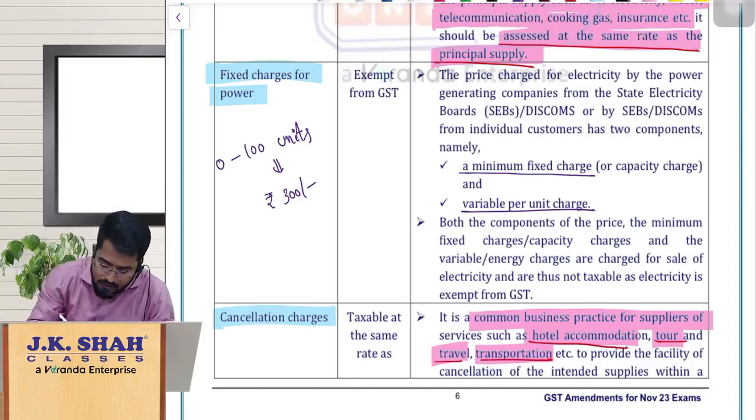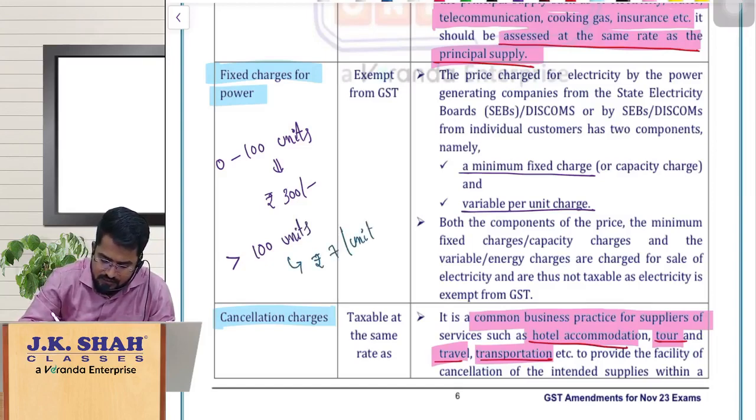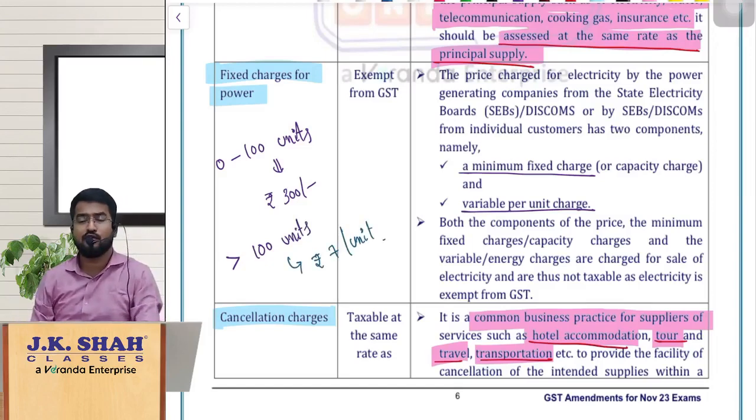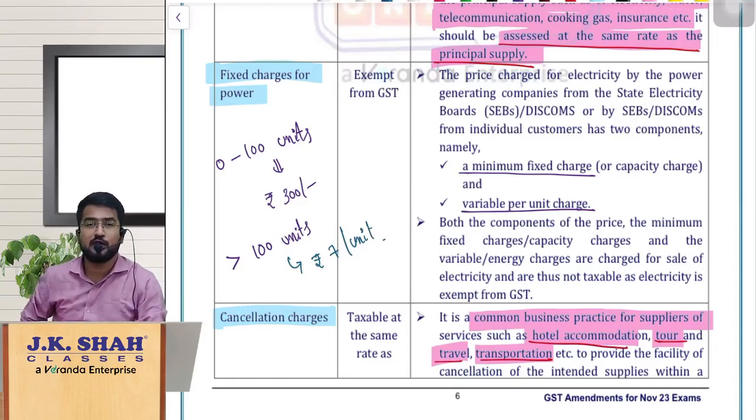And over and above 100 units, let us assume after 100 units of electricity consumption, they are saying rupees 7 per unit. Just examples, guys, don't take it seriously whether it is 7 per unit or not, based upon which state you are located, all that. So up to the first 100 units it is 300 rupees, later on after 100 units it is 7 rupees per unit.